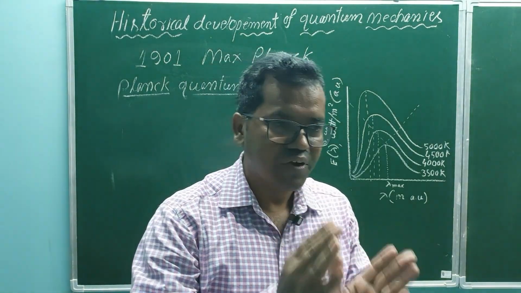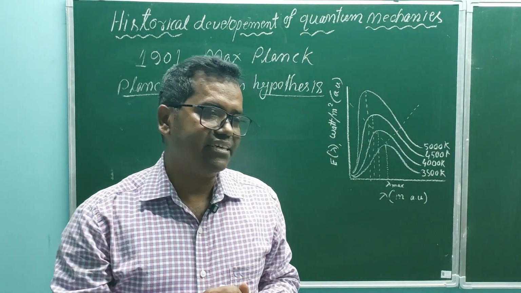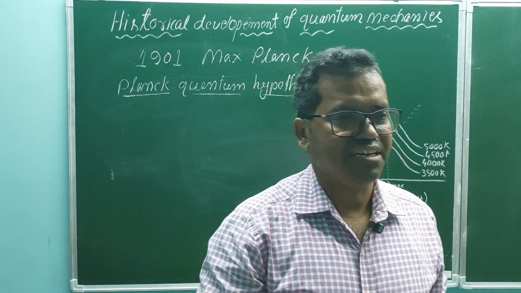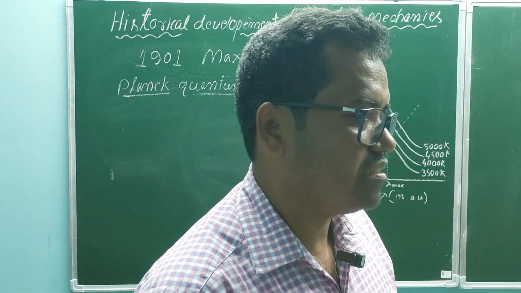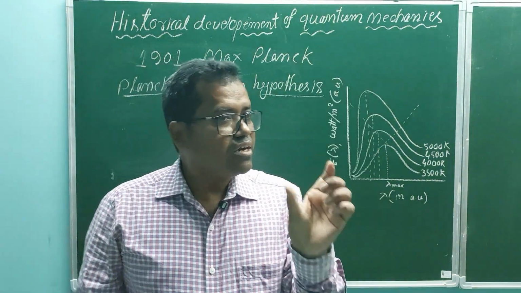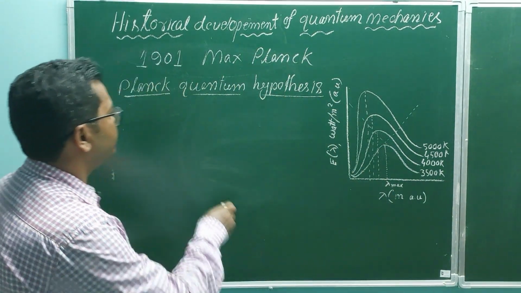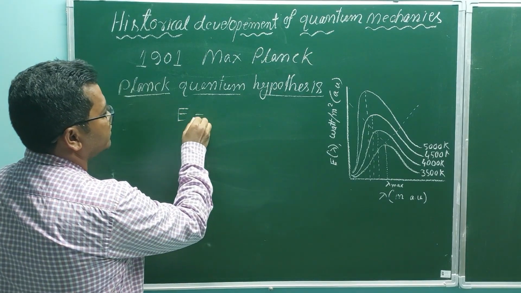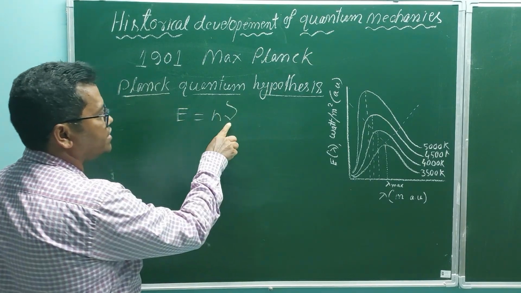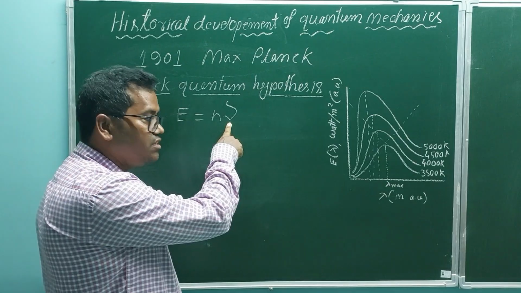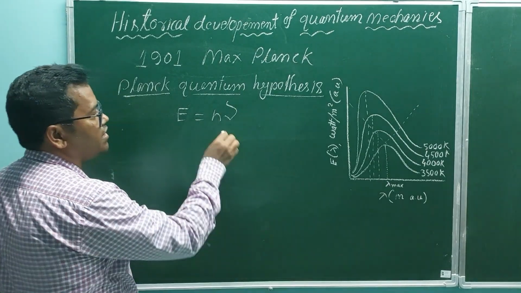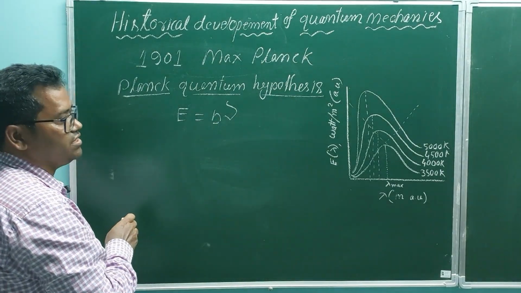These are called quanta. This is the revolutionary idea given by Max Planck. The energy of each quantum is given by E equal to h nu, where nu is the frequency of that radiation and h is Planck's constant.